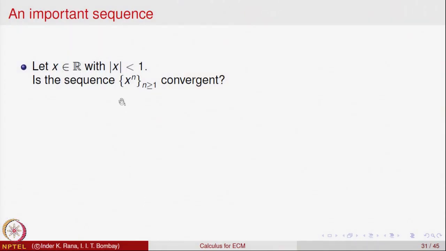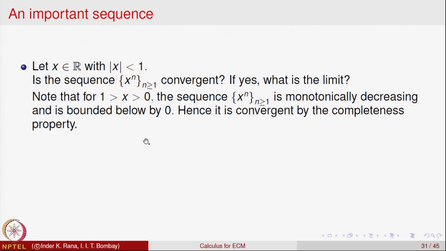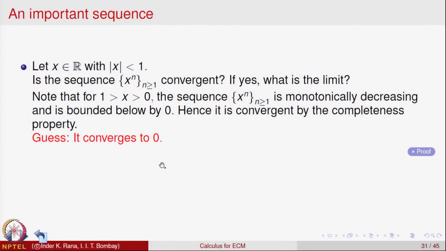For example, if mod x is less than 1, x any real number with mod x less than 1, then consider x to the power n. Of course, since mod x is less than 1, these powers will in some sense come closer and closer to 0, and one can prove that the limit exists. It is a monotonically decreasing sequence bounded below, and it converges, and actually it converges to 0. One can prove it rigorously using the tools we have described, but will not go into it. But we will use this because it is a useful limit: for a positive number between 0 and 1, if you take its powers, they keep on decreasing and decrease to 0.